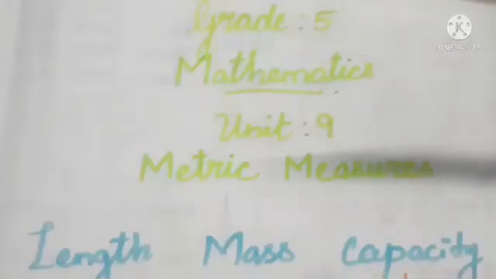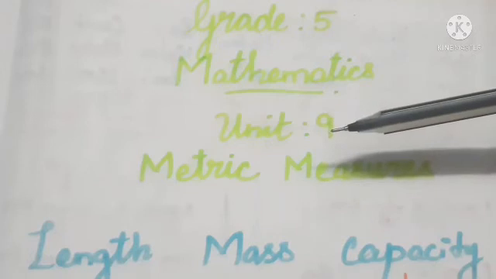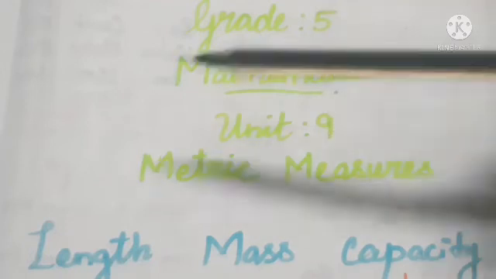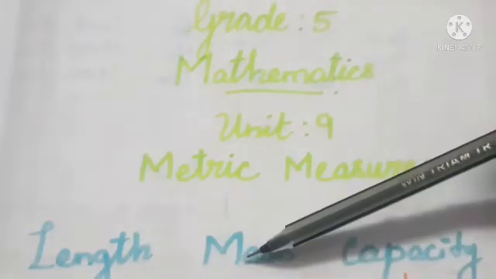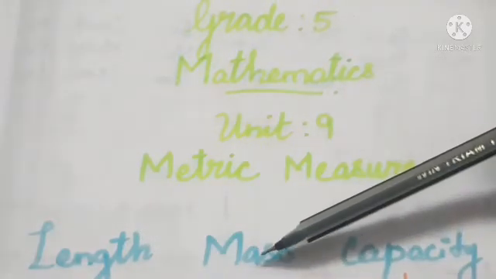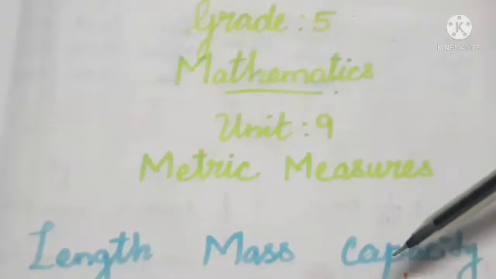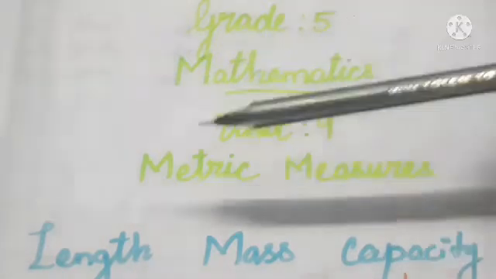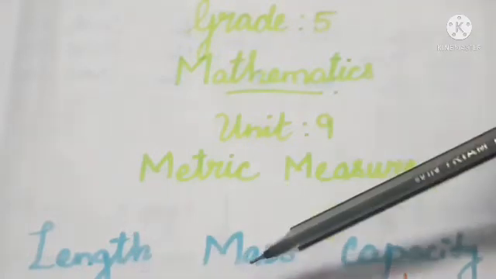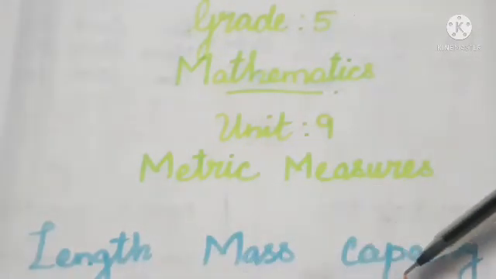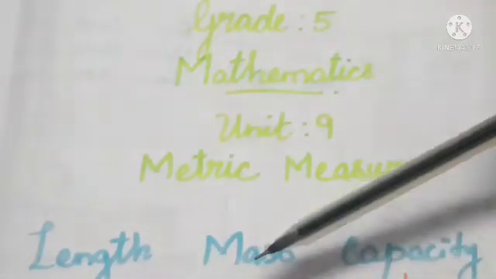So, children, in our daily life we need measurement, isn't it? Sometimes we need to measure the length of an object. Likewise, sometimes we need to find out the mass of an object, and sometimes we need to measure the capacity of an object. So in this lesson we are going to discuss the unit of length, the unit of mass, and the unit of capacity.